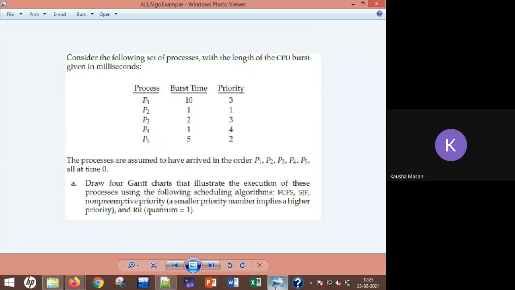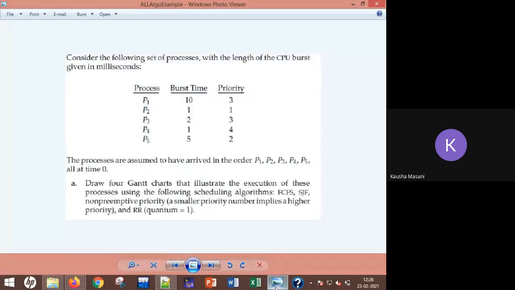Then you have to do non-preemptive priority, that means priority in a non-preemptive method. If I'm saying 1 plus 1 is 2, or 2 plus 3 is 5, then obviously 3 plus 2 is also 5, so it is nothing new here. So far we were addressing it as priority non-preemptive, right? So these are the algorithms that you need to prepare the Gantt chart for.